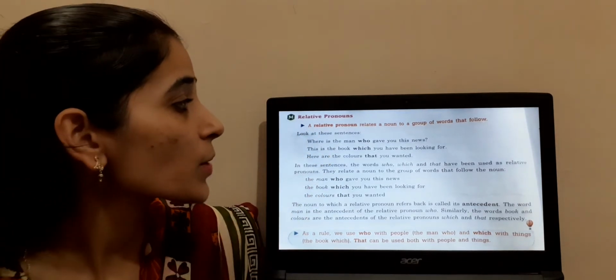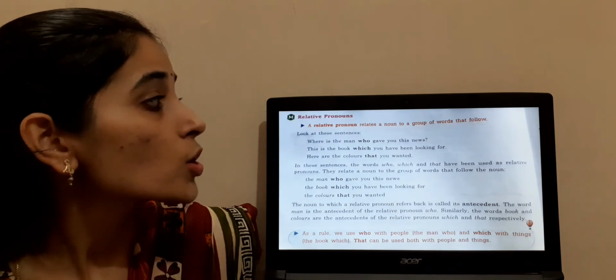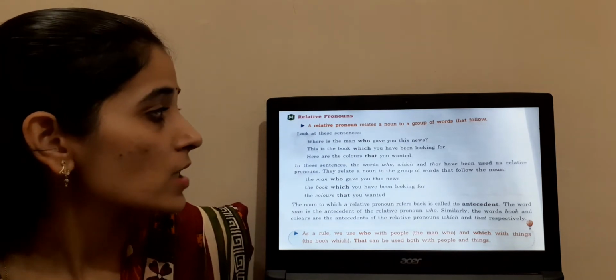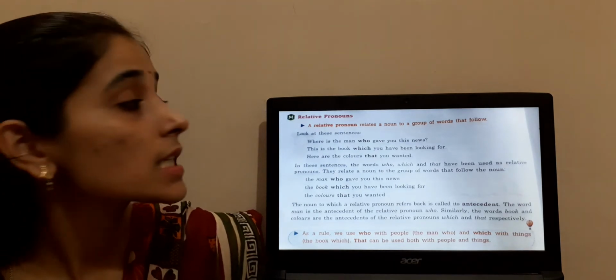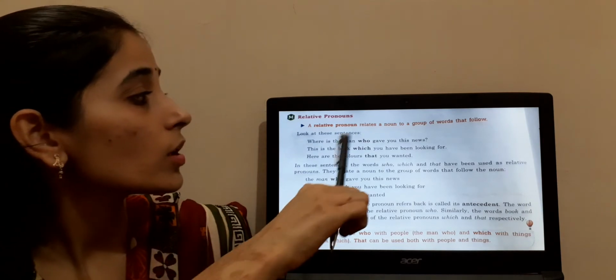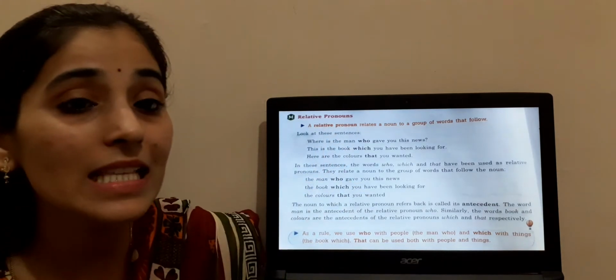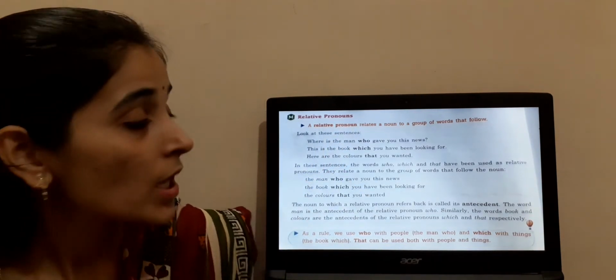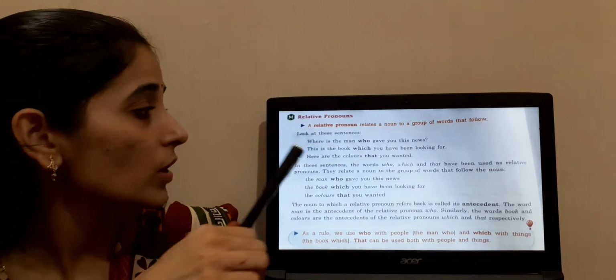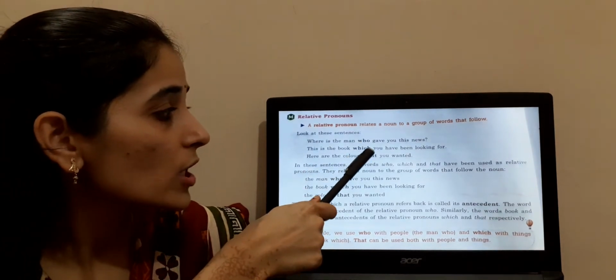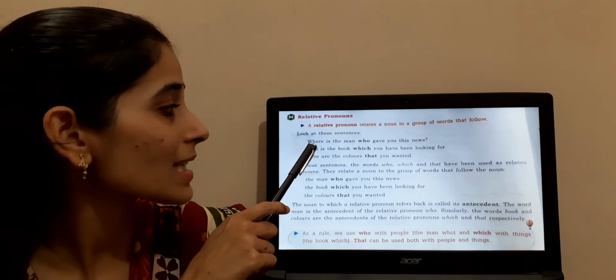A relative pronoun relates a noun to a group of words that follows. It is showing that a relative pronoun relates a group of words to a noun. Clear? So we will see which type of words are used here. Who, which, that. So we'll see with an example.